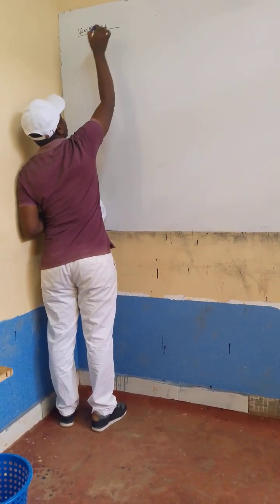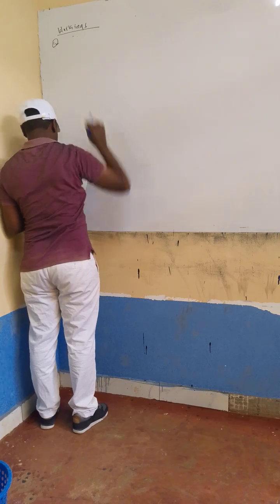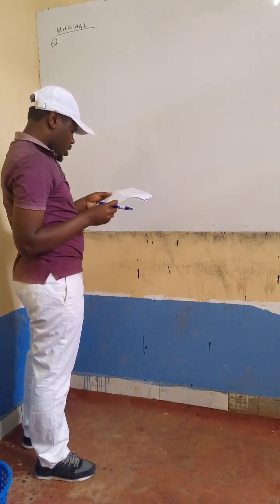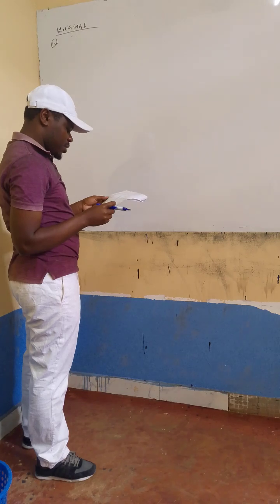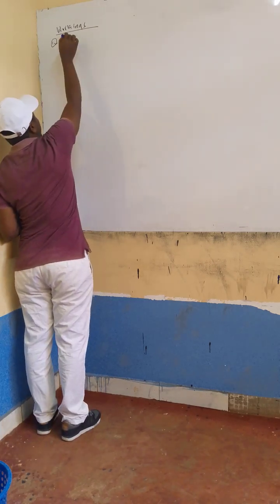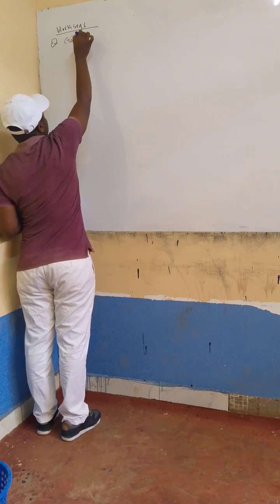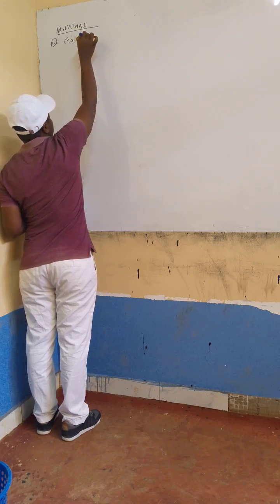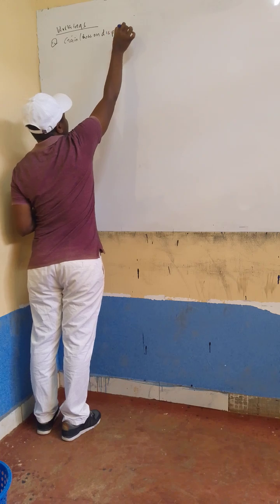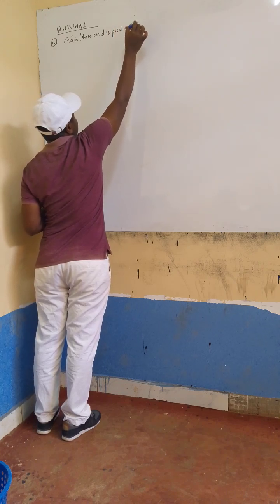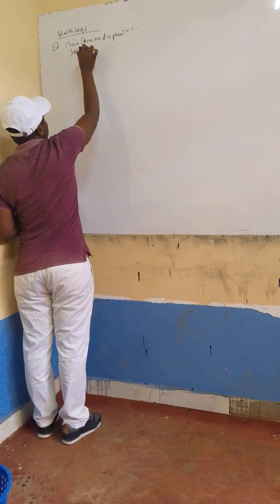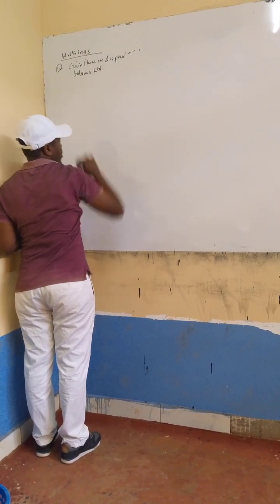Workings. So one, I want us to first of all look at some of these assets. Let's look at first of all the gain or loss on disposal of Salama Limited.